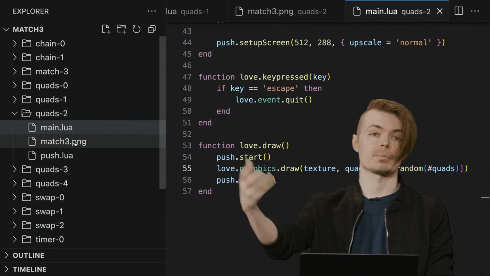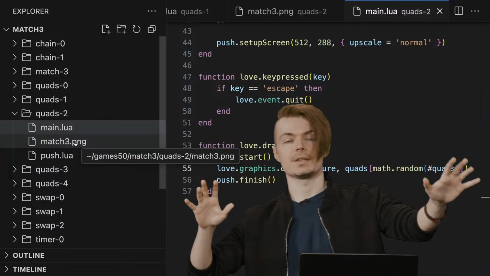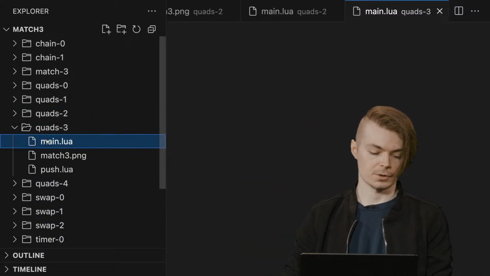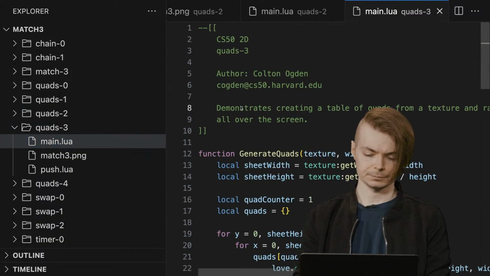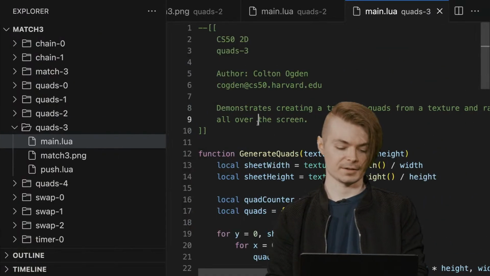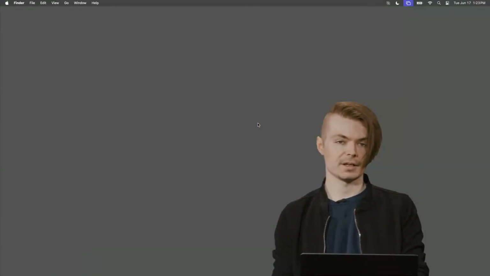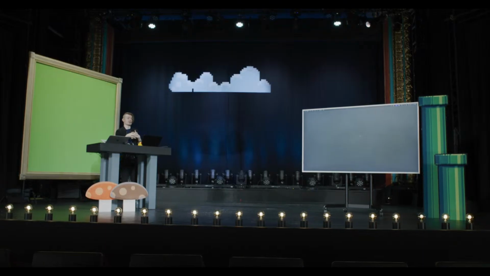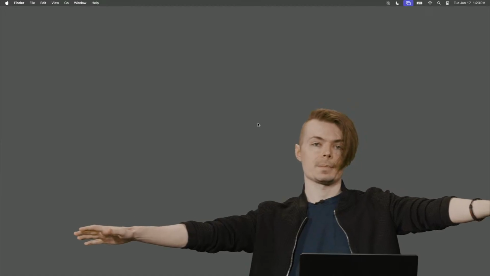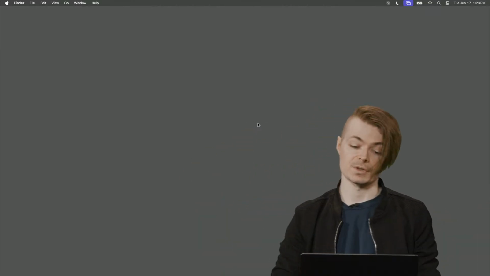Now we can get closer to approximating our grid. To create a grid, I need a random 2D assortment of tiles, so let's just draw that. Let's go to quads 3. And I should have probably prefaced that with a warning: it's very visually intense. But if we were to think about it, now let's draw over an entire range of tiles, not just the one corner, but let's actually pretend we're drawing a grid of tiles and then do the same thing.